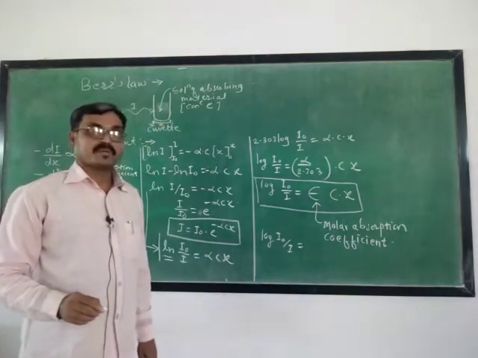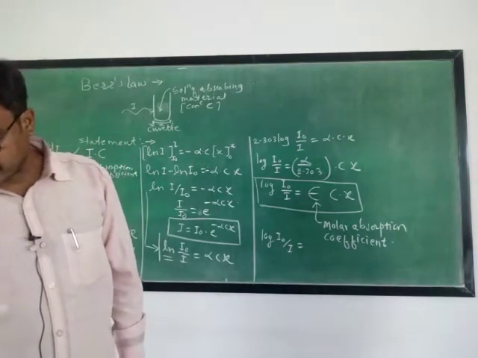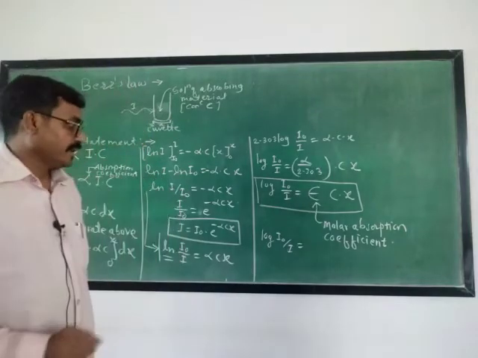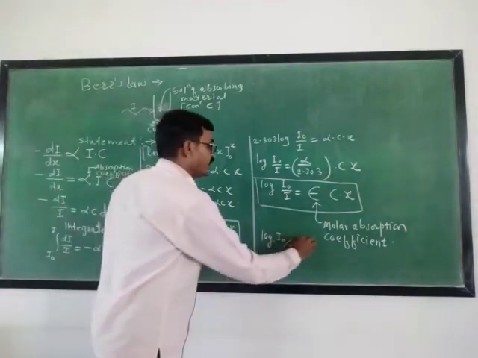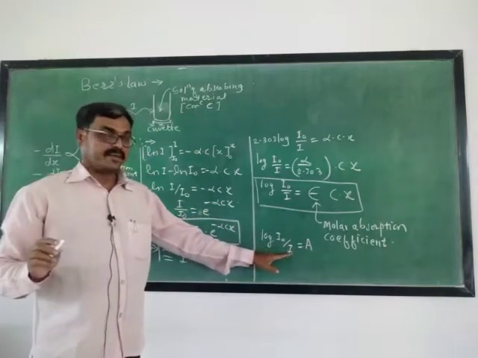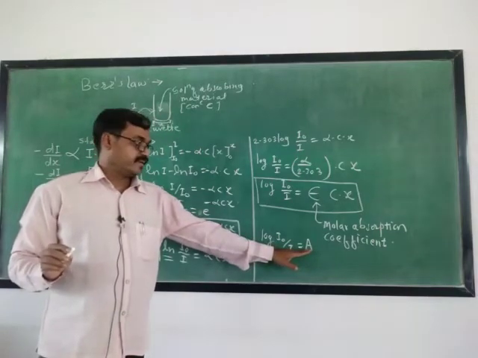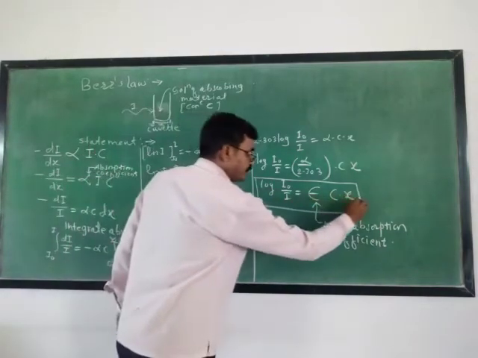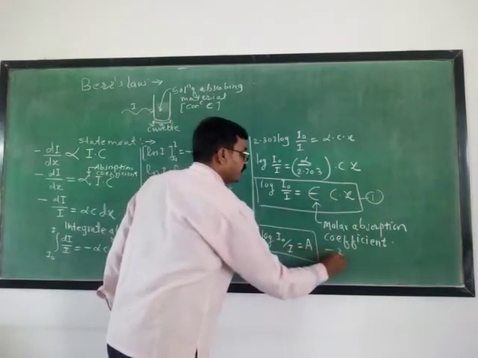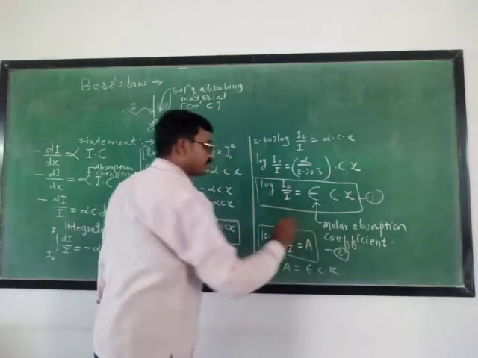It is called absorbance, or it may also be termed the optical density. Here it is denoted by A. This log of I0 upon I means absorbance, that is optical density.